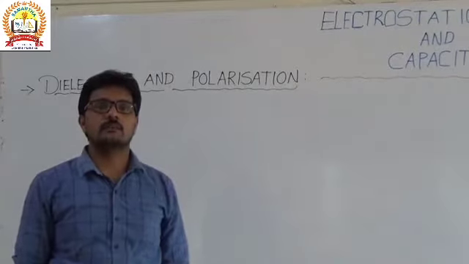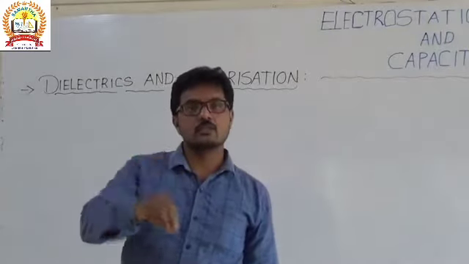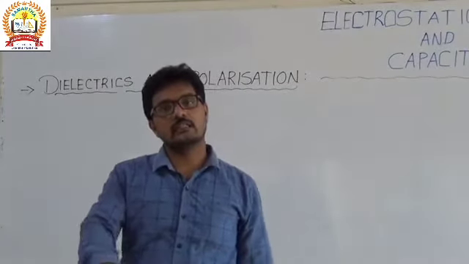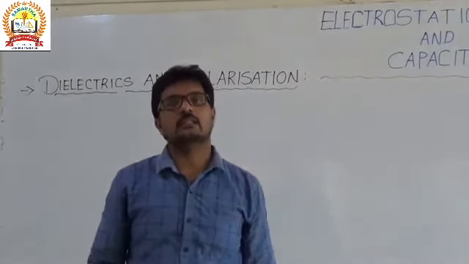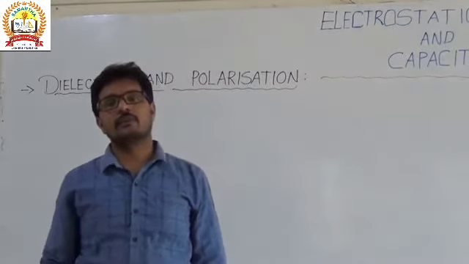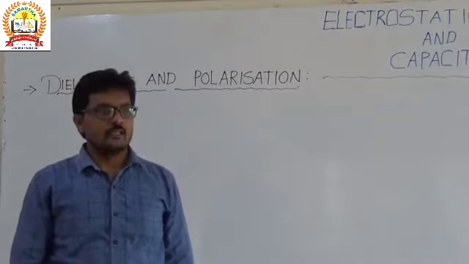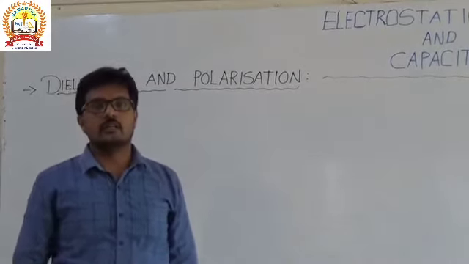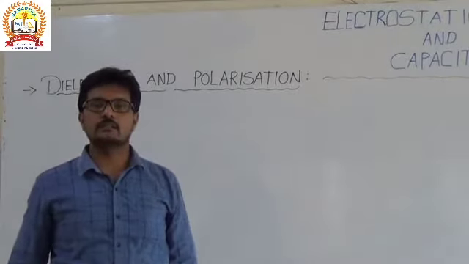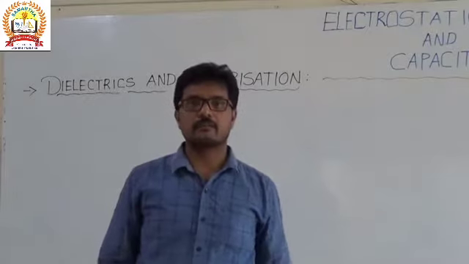In that case, we place sensitive electrical instruments inside the conductor, and then they can be protected from the influence of the electric field or lightning, because the electric field inside the conductor is zero. That I explained in the last class by taking the Faraday cage.